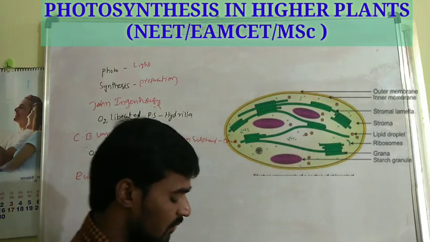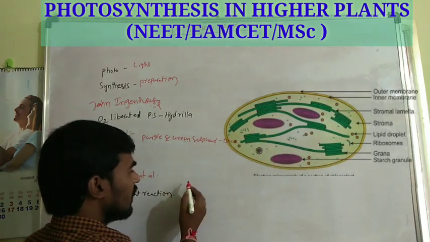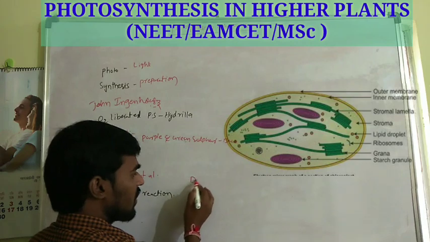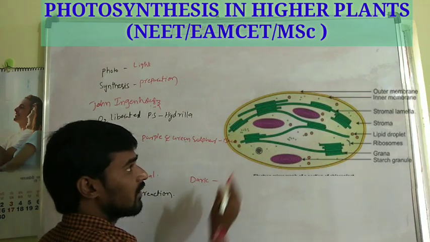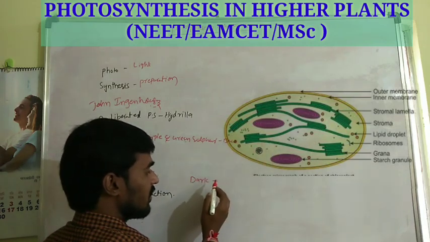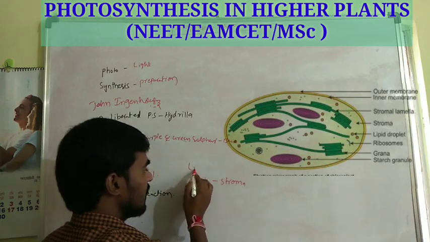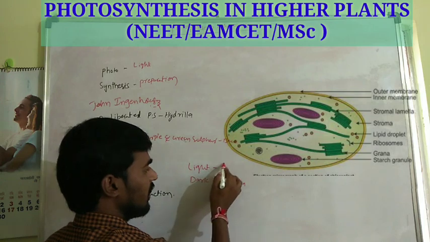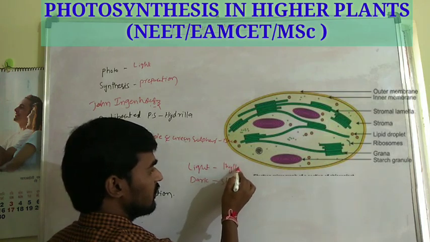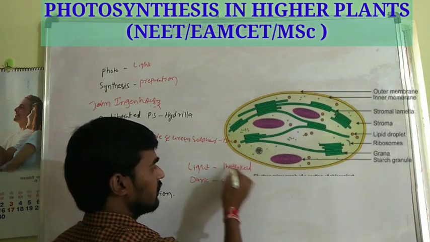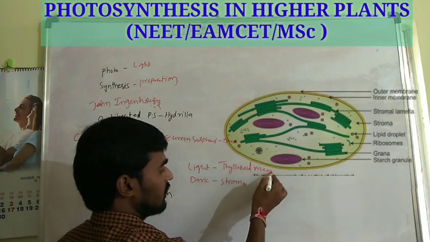Now, the dark reaction takes place in the stroma, whereas the light reaction takes place in the thylakoid membrane.